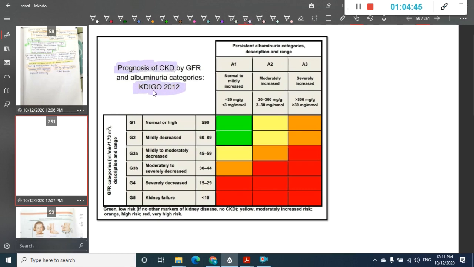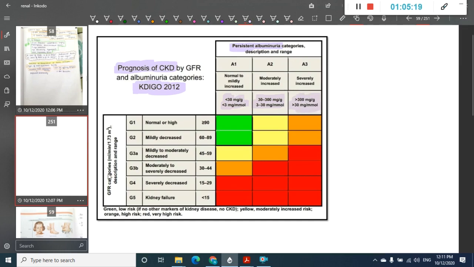You don't need to remember these in depth, but remember that for prognosis they have added two important things. One, persistent albuminuria, which is divided into three categories: A1, less than 30 milligrams per gram or less than 3 milligrams per millimole; A2, 30 to 300 milligrams per gram or 3 to 30 milligrams per millimole; and A3, more than 300 milligrams per gram or more than 30 milligrams per millimole.